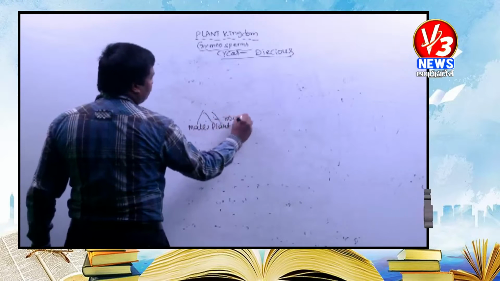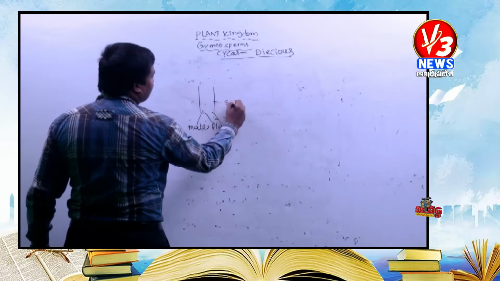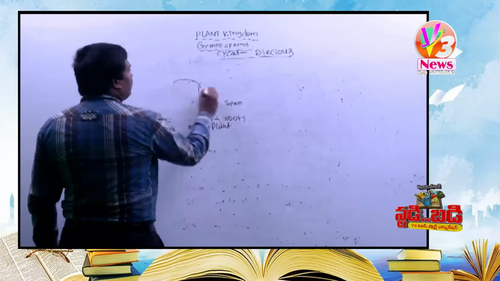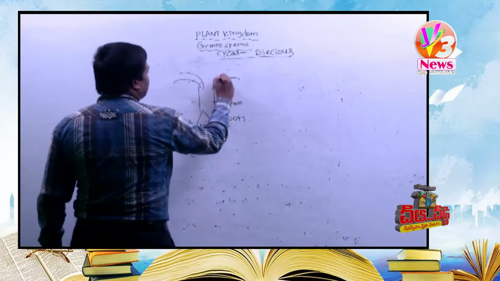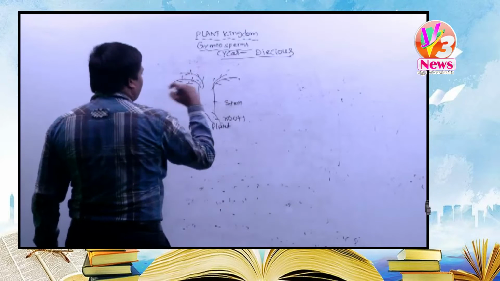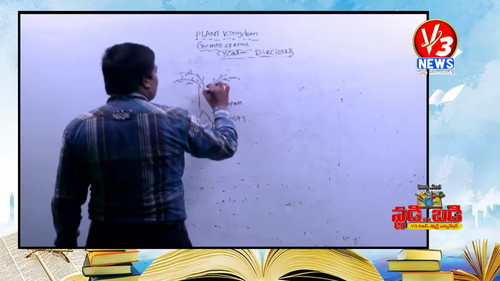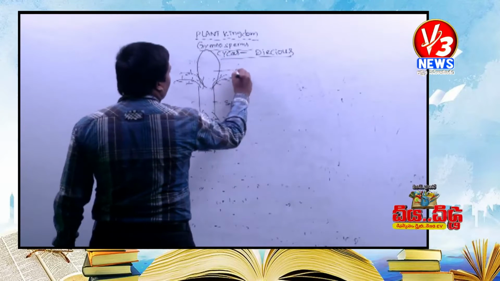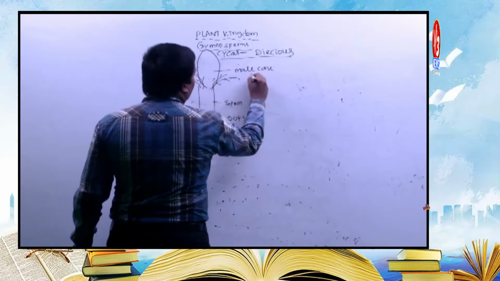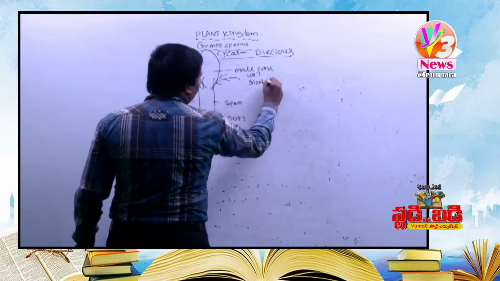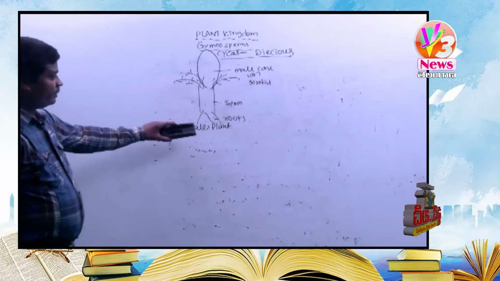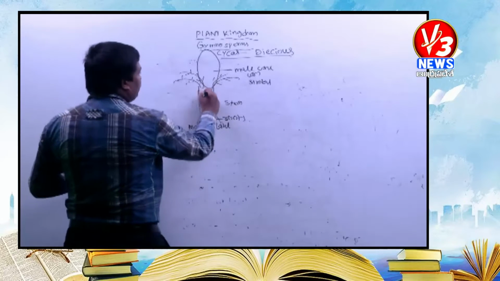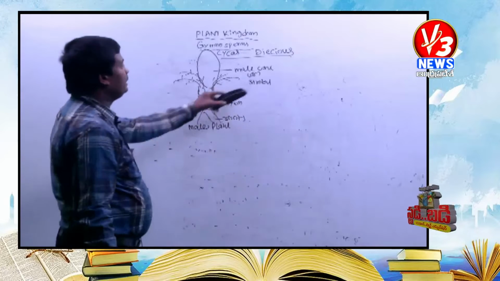In the male plant, the sporophyte plant body is differentiated into roots. These are called roots. Then the stem. The stem is unbranched in Cycas and branched in Pinus. Then bipinnately compound leaves are present on the Cycas. In the core of the leaves it produces a male cone or strobile. So the sporophyte plant differentiates roots, stems, leaves, and above the leaves it produces a male cone or male strobile.